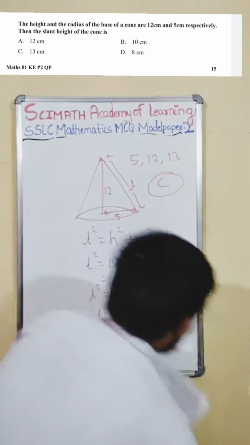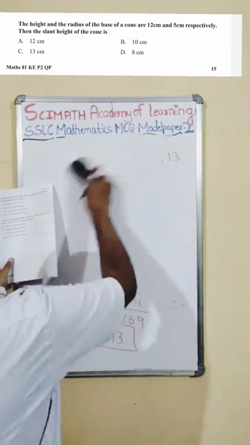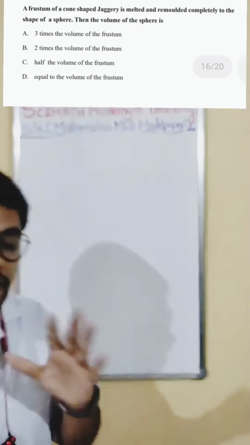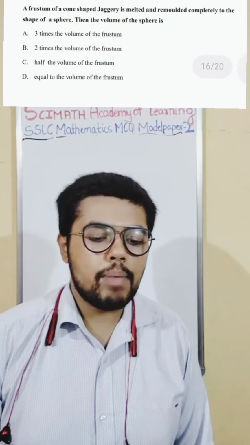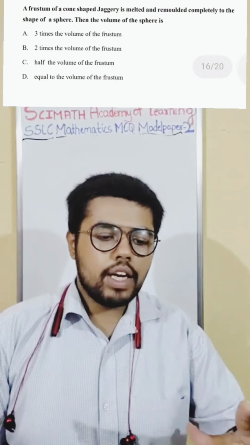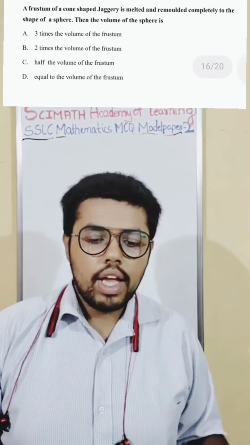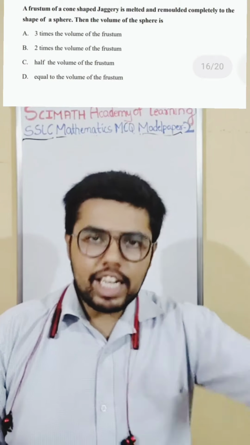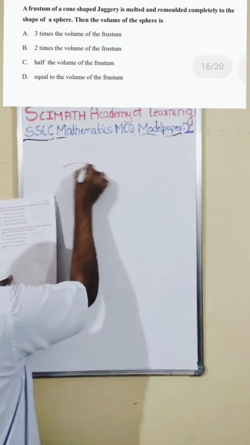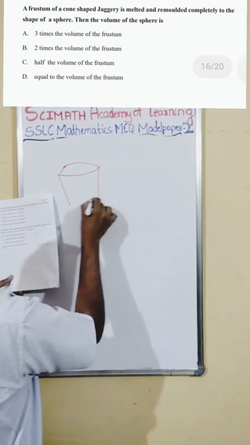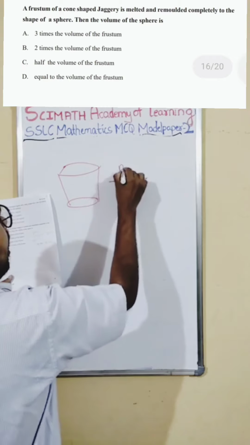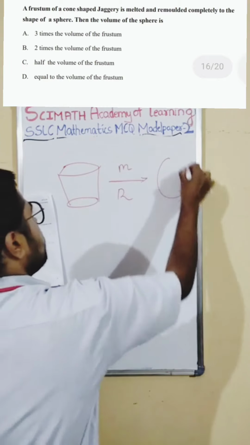Last question. Now go to the last question. See, the last question is very little tricky, not very easy, but most of us, even I got a little confused when I saw it. A frustum of cone shaped jaggery is melted and remolded completely, in the shape of a sphere. Just like this, a frustum of cone is melted and remolded to form a sphere.